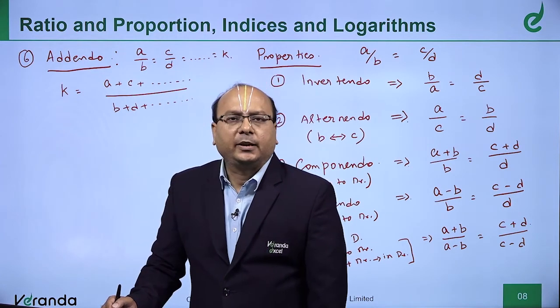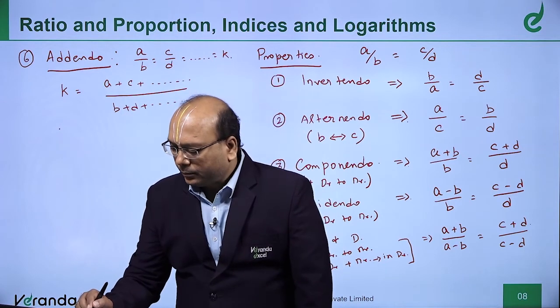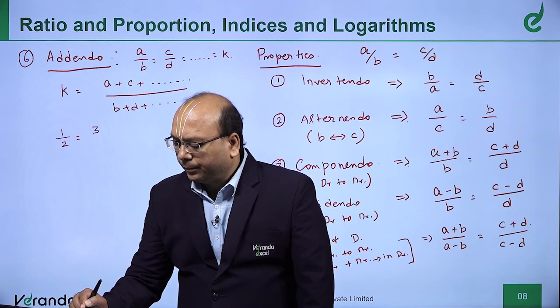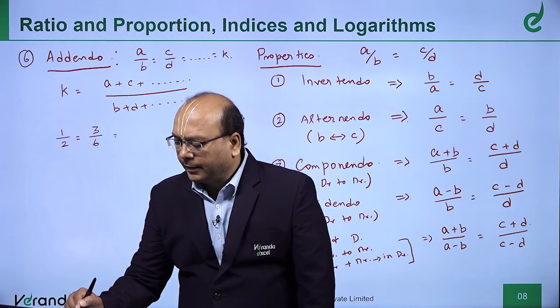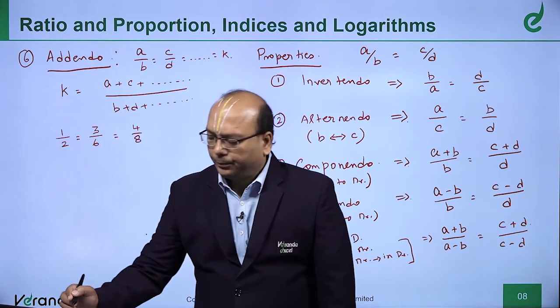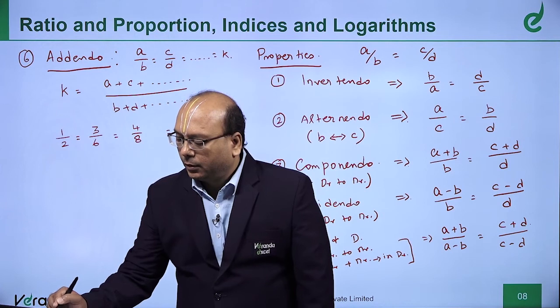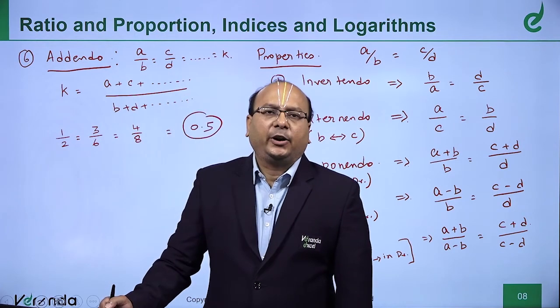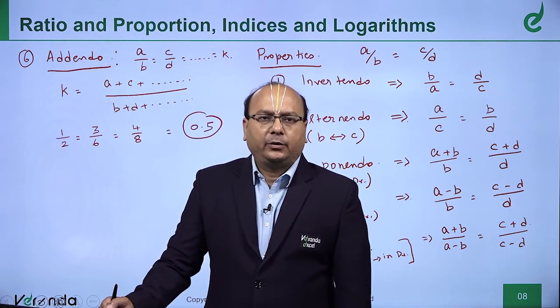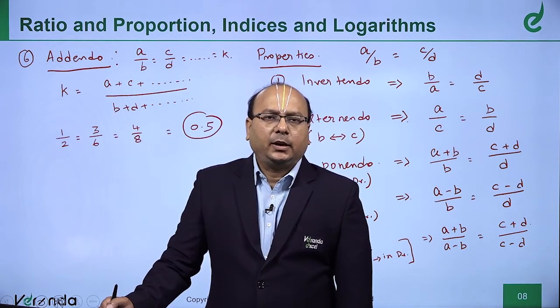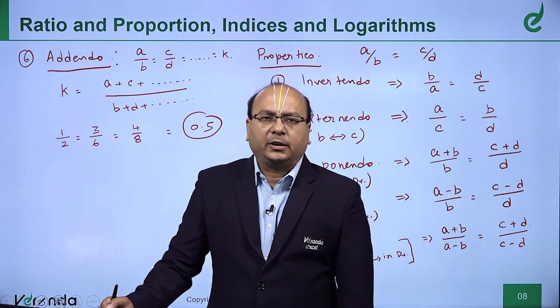Now, I am going to take an example. 1 by 2 is equal to 3 by 6 is equal to 4 by 8, isn't it? Correct, no? So, what is the value? 0.5. Now, what it says is that the 0.5 will not change if I add all the numerators and add all the denominators.